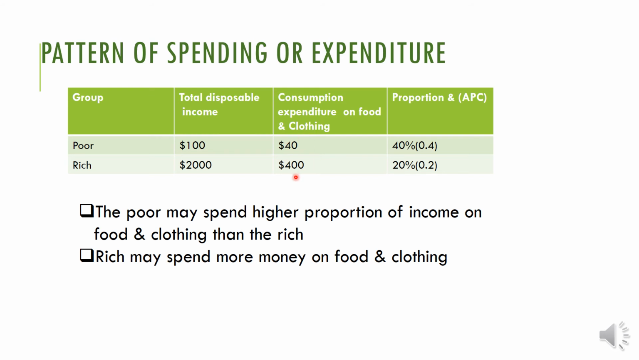The rich is spending $400, and the poor is spending only $40. So in money terms, who is spending more? The rich is spending more. But in the case of proportion, who is spending more? Poor people are spending more on the basic necessities. Clear? So that pattern is clear.